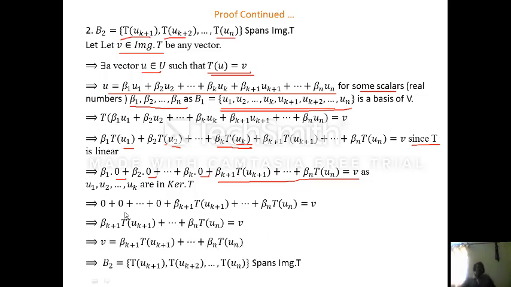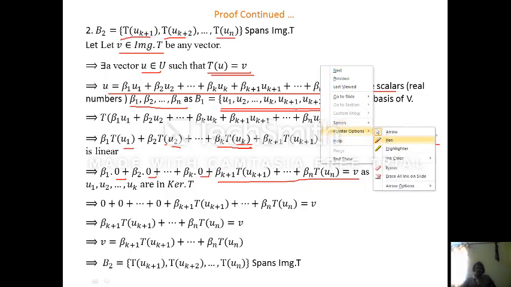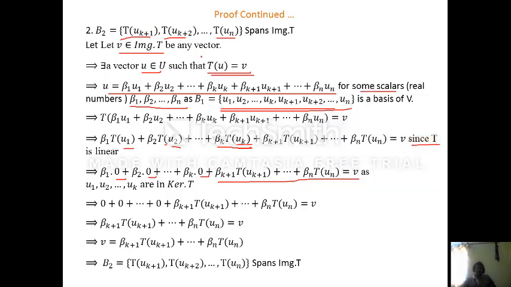So what do you get here? Phi is equal to beta k+1 T of uk+1 and so on up to beta n T of un. What is phi? Phi is any vector in the image of T. For that any vector in the image of T, we get scalars beta k+1 up to beta n such that phi is a linear combination of the vectors in B2. So B2 spans the image of T.